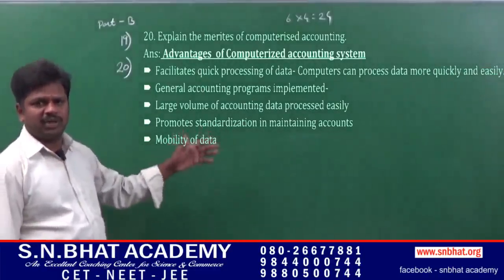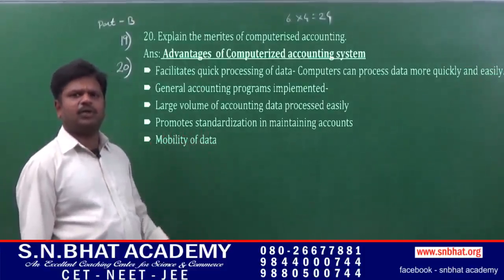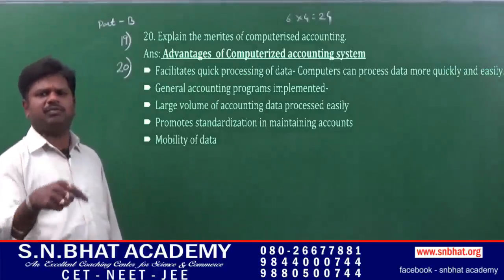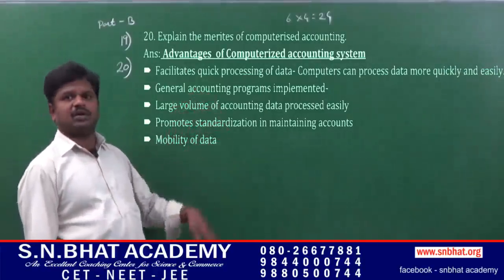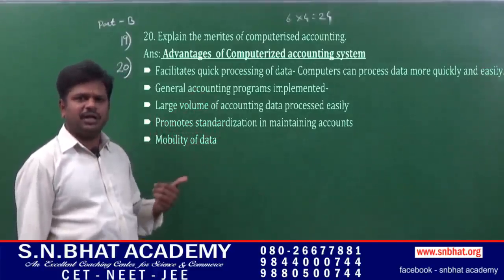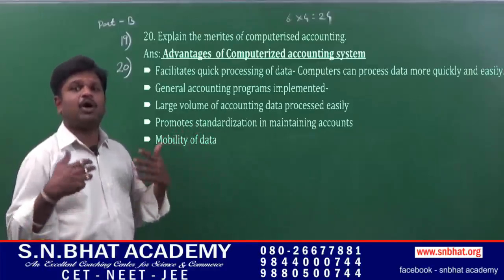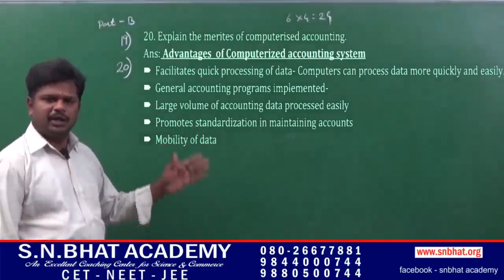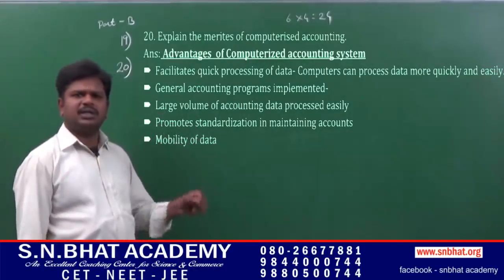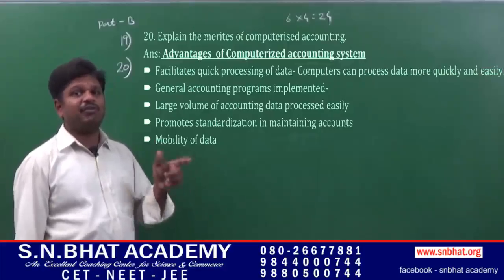Next, in case of manual accounting, we have to prepare manually the journal, ledger, trial balance and final accounts. But in case of computerized accounting, we only have to pass the necessary journal entries, and the other steps, that is trial balance and balance sheet, will be prepared automatically. It is more speedy when compared to manual accounting. Next, computerized accounting is error free.